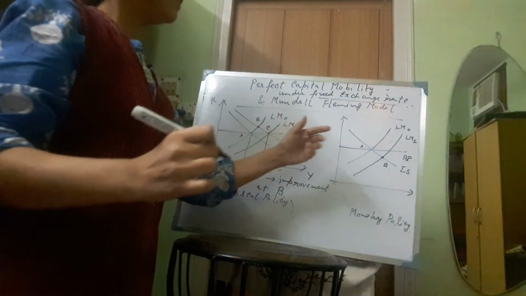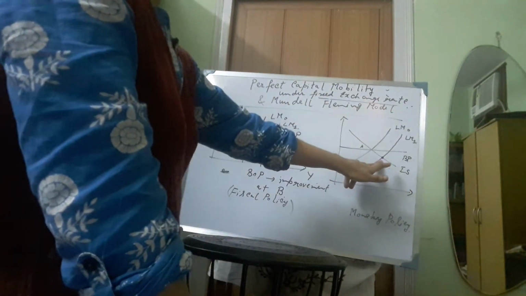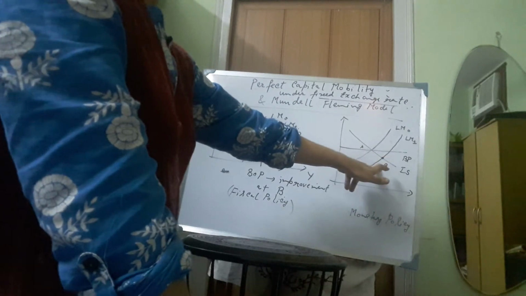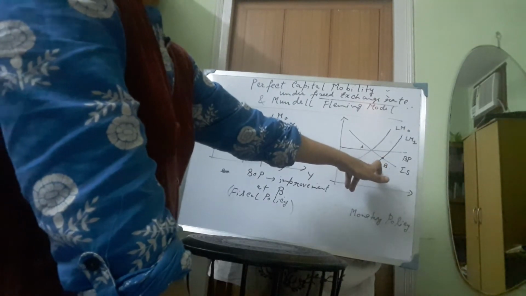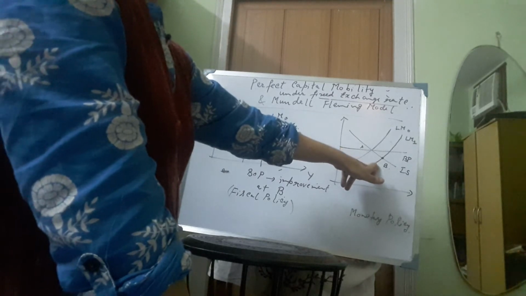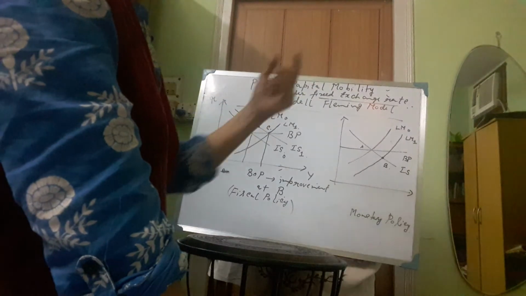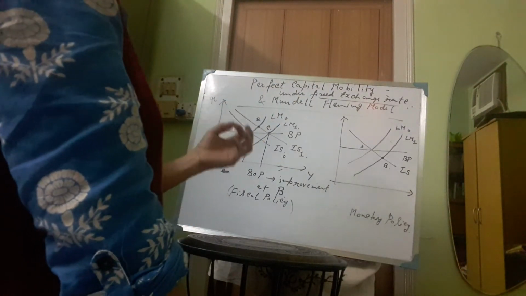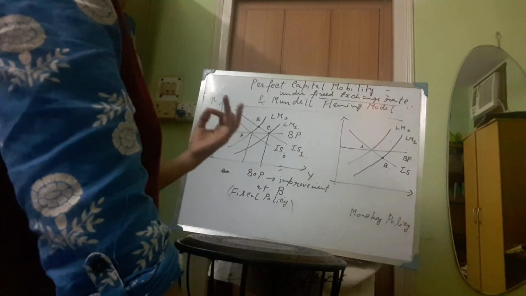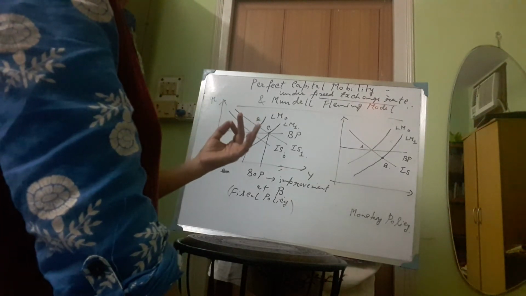Now at point B, we are below the BP schedule and we have a lower rate of interest as compared to point A. With the lower rate of interest, there will be capital outflow from the economy. If there is capital outflow and we are under the fixed exchange rate regime, then the traders will approach the RBI and the RBI will supply foreign exchange to the traders, and therefore there will be depletion of foreign exchange from the RBI reserves.